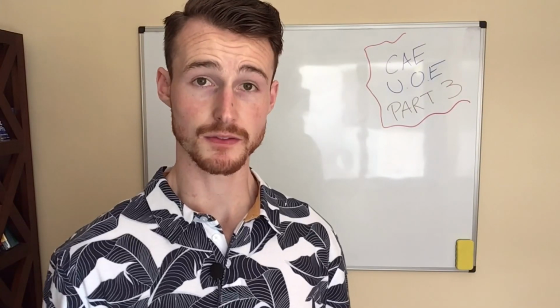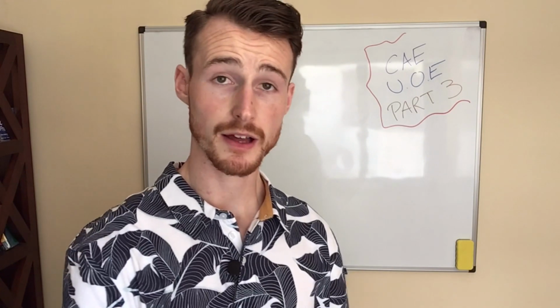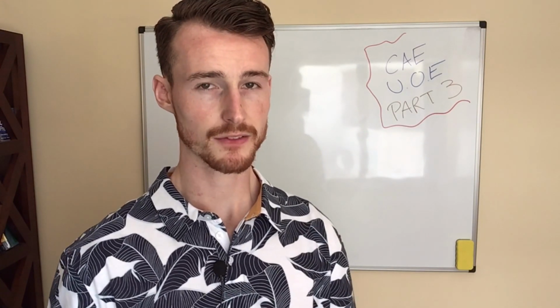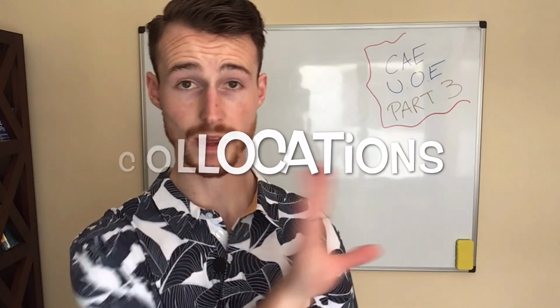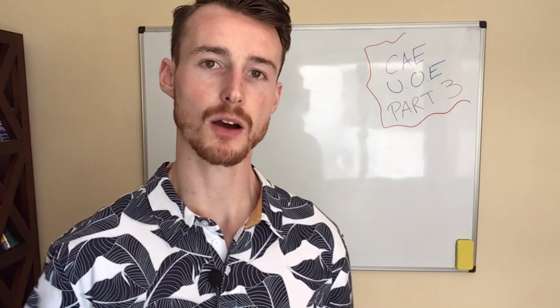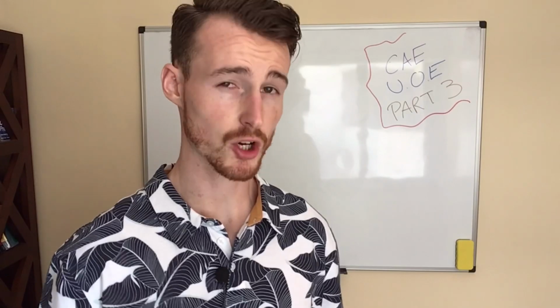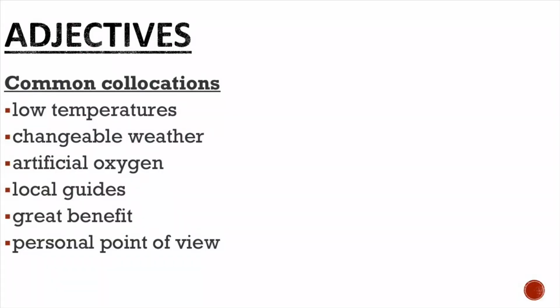Next we have adjectives. Now adjectives are used to describe a noun, but sometimes we have things called collocations. When you collocate the word with the noun, they come together. Now let's have a look at some collocations which are very common in part 3. Low temperatures, changeable weather, great benefit, personal point of view.